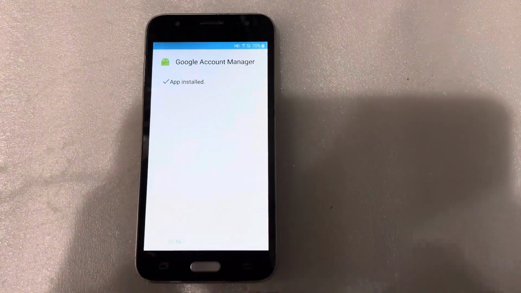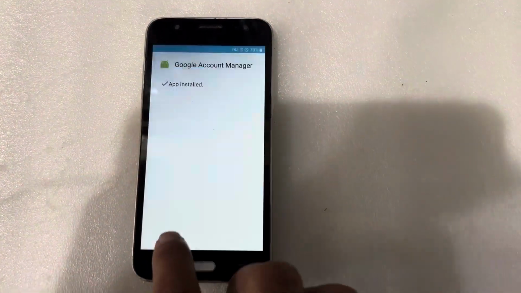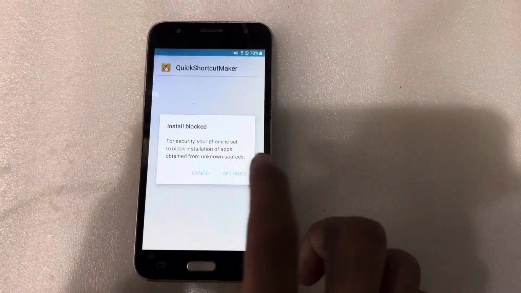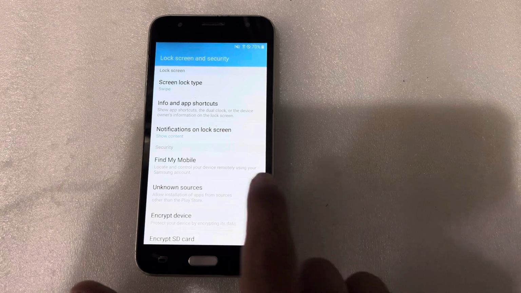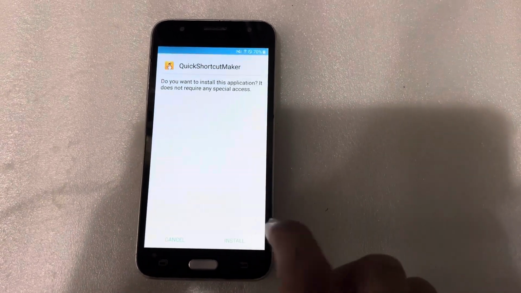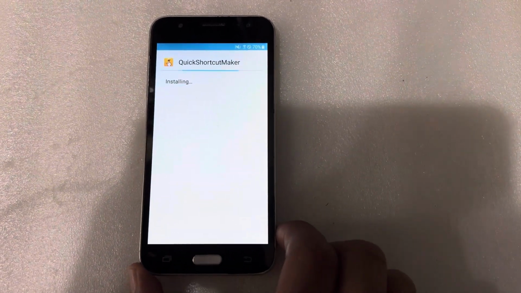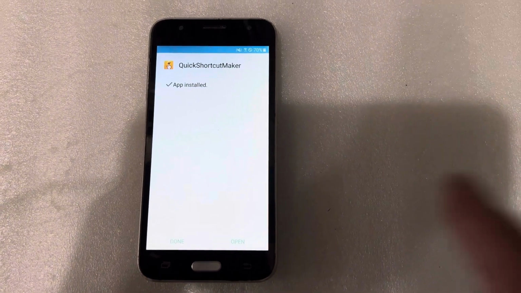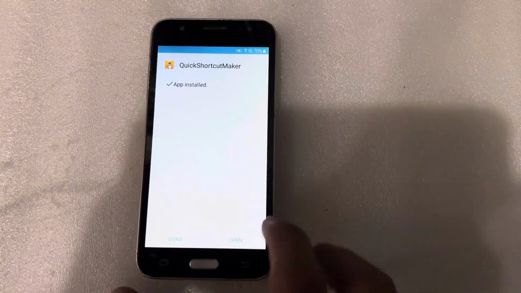Yes, app installed. Done. Download the quick shortcut maker APK. Settings, unknown sources, open. OK, install. Open this one